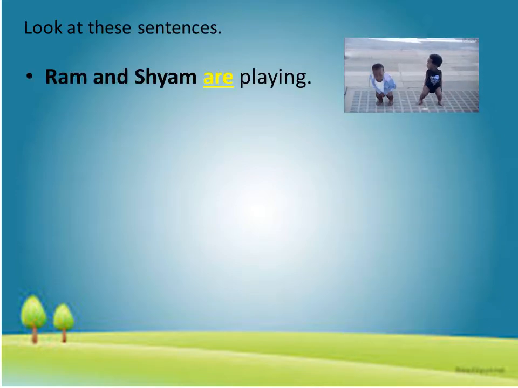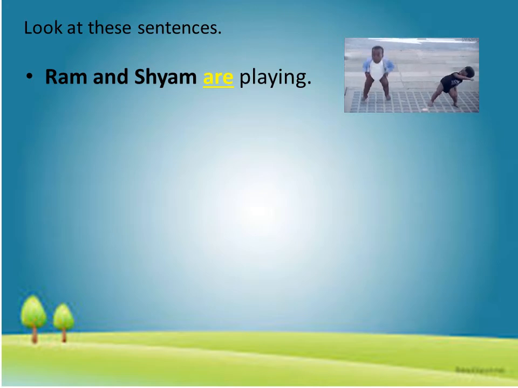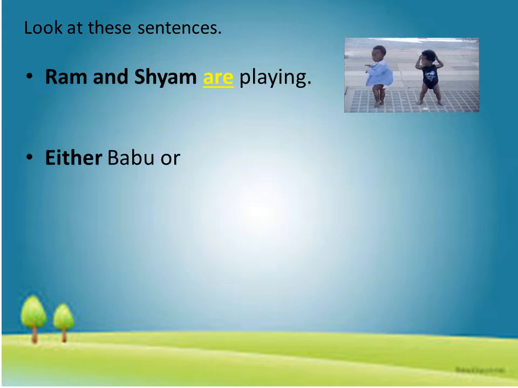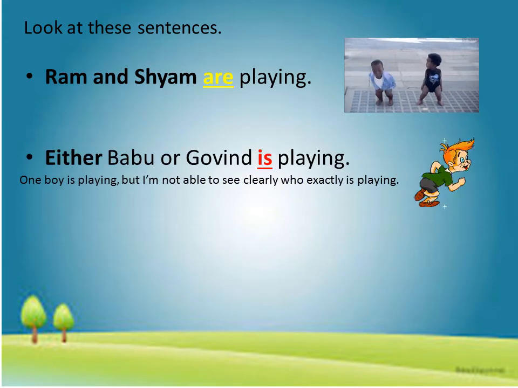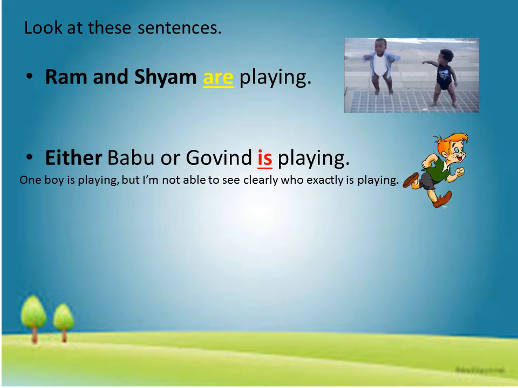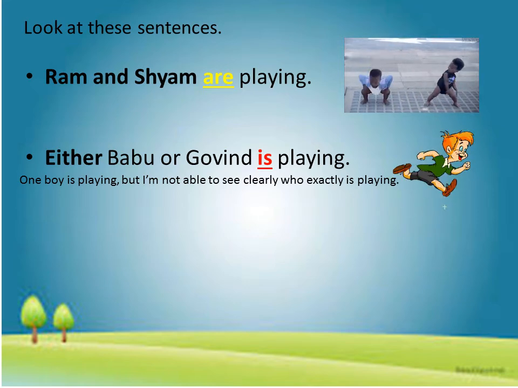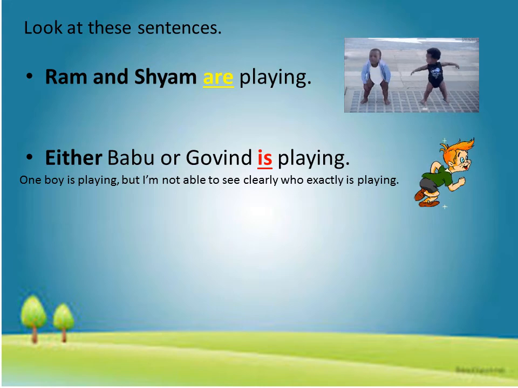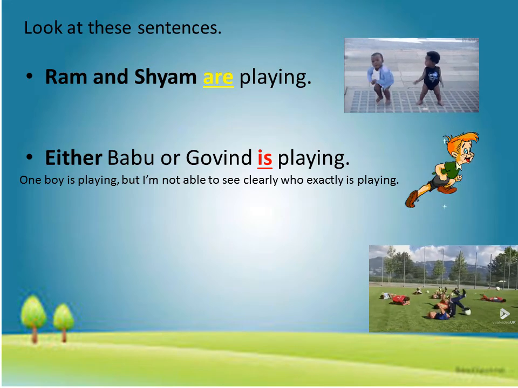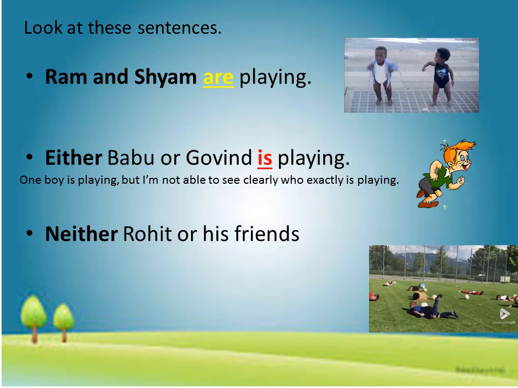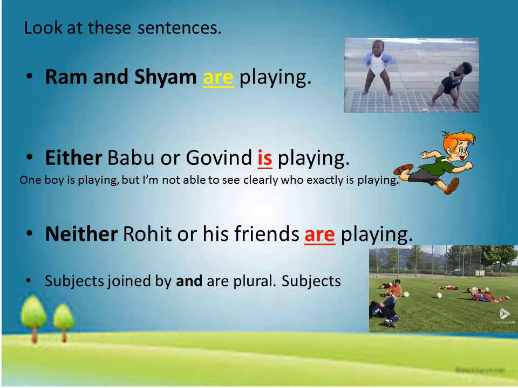So it means two persons are playing, Ram and Shyam. So we have used the verb are, plural form. Next sentence says either Babu or Govind is playing, which means any one person. So we have used the verb is.